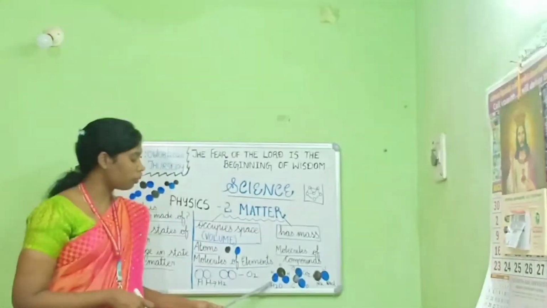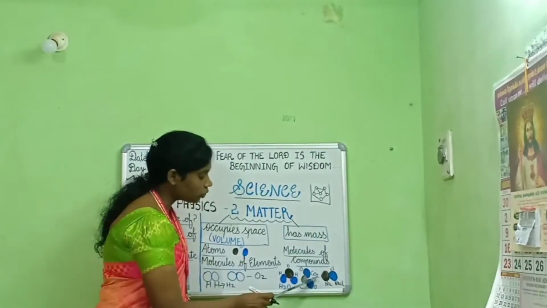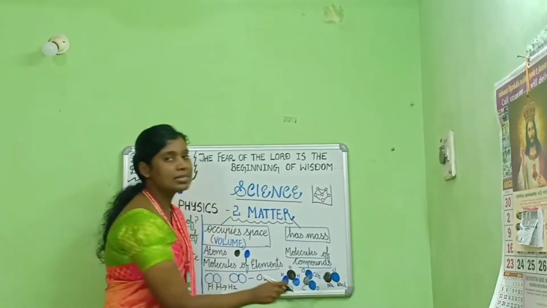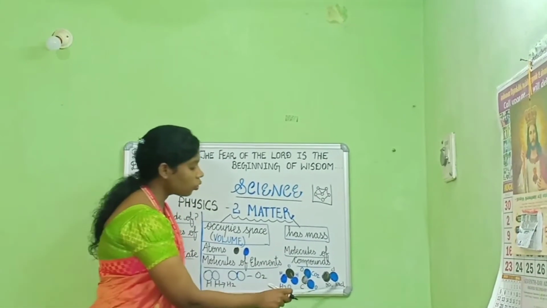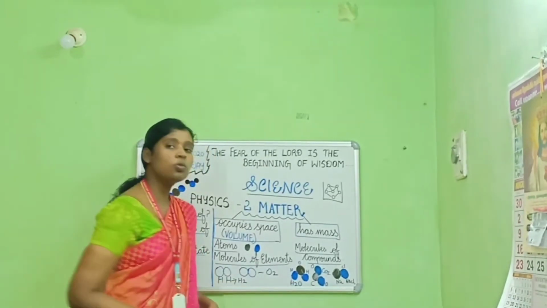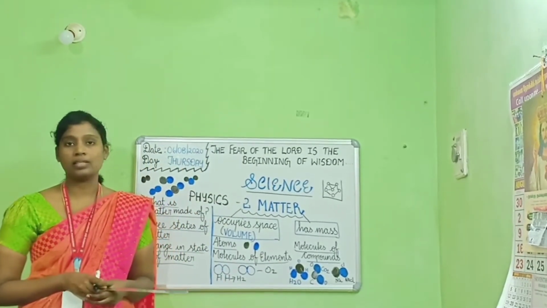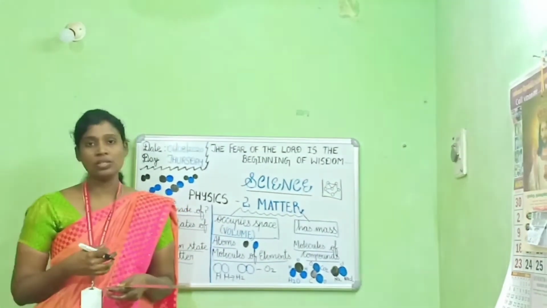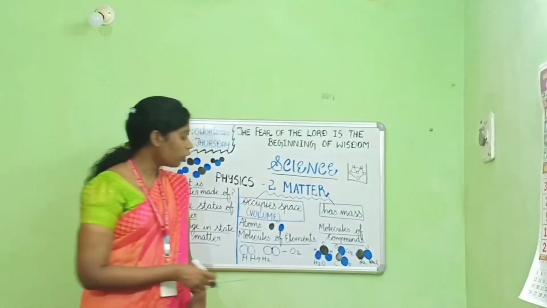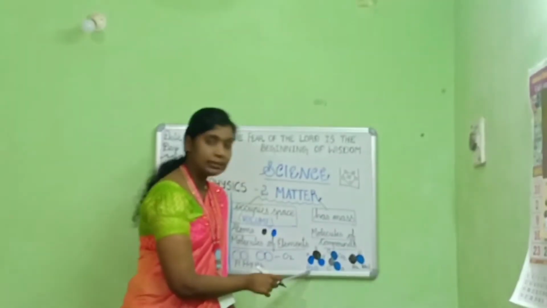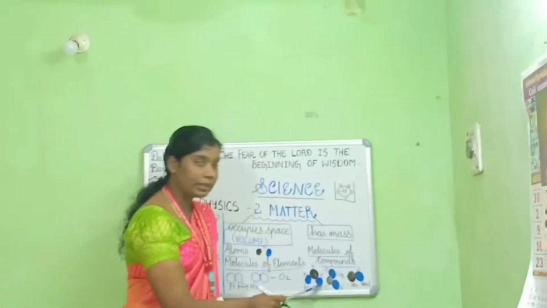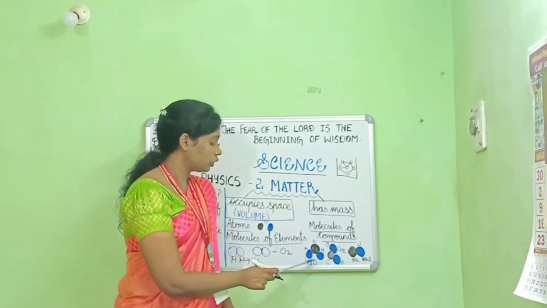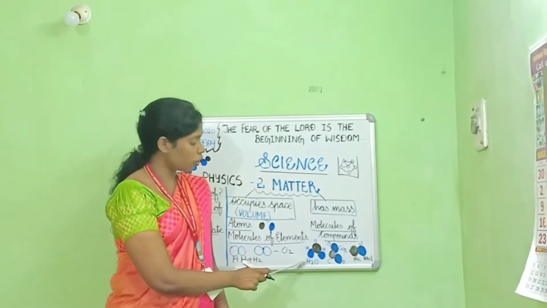H2O is the formula for water, CO2 is the formula for carbon dioxide, and NaCl is the formula for sodium chloride. Do you know what sodium chloride is? Sodium chloride is the common table salt we use at home.